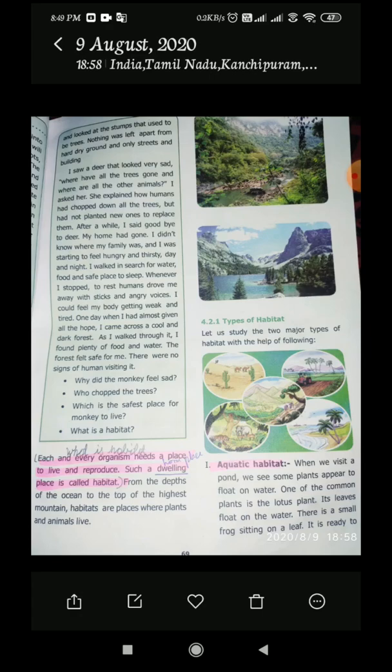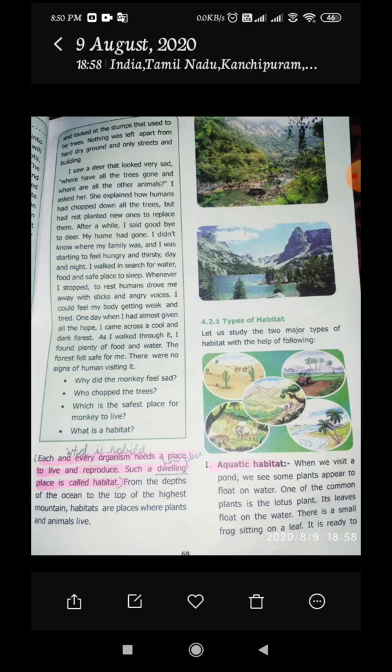So the plant also has home places, where shoots grow in a specific place like a mountain. Yes or no? Yes, mountain habitats are places where plants and animals live. So the specific place is called the habitat. The plant has a unique space to grow. We are going to see some types of habitat also. Let us see about it.